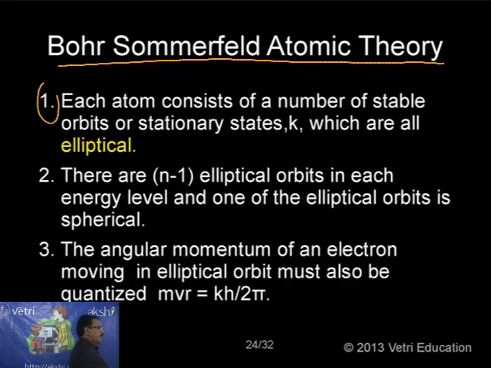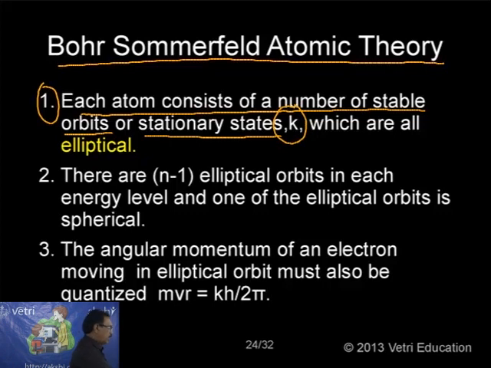Number one: each atom consists of a number of stable orbits or stationary states, usually represented by k, which are all elliptical. Kindly keep this in mind, students.